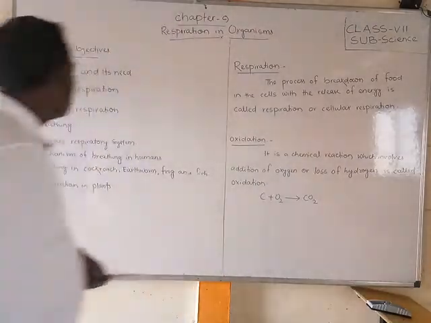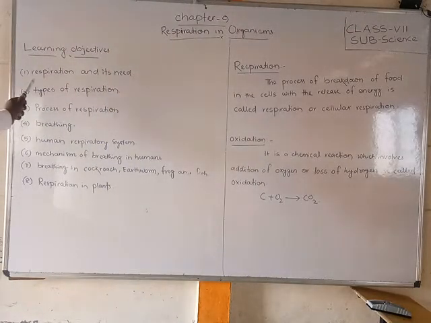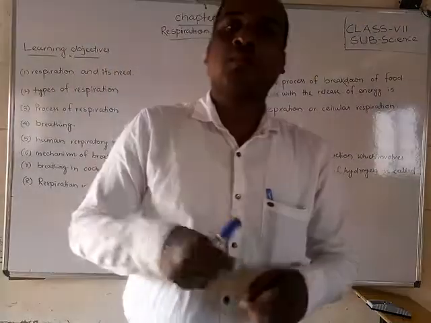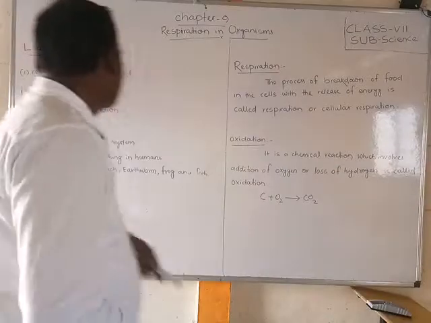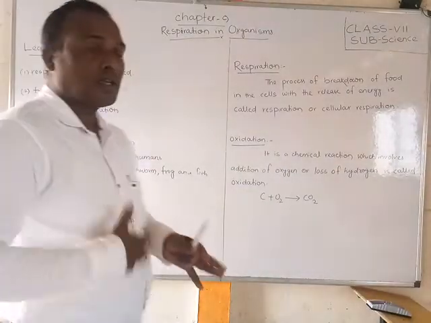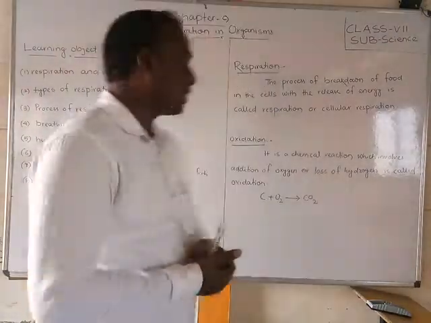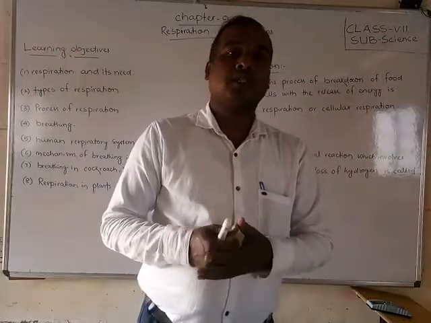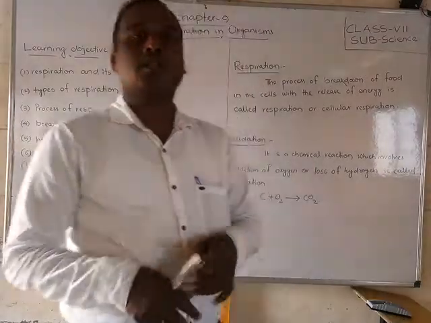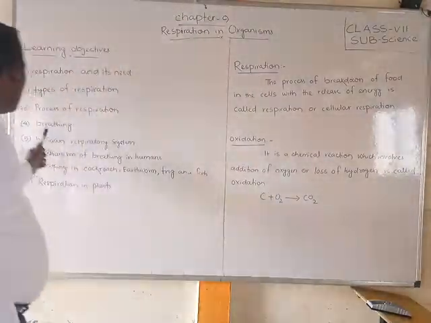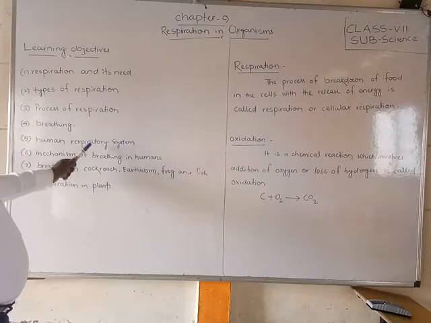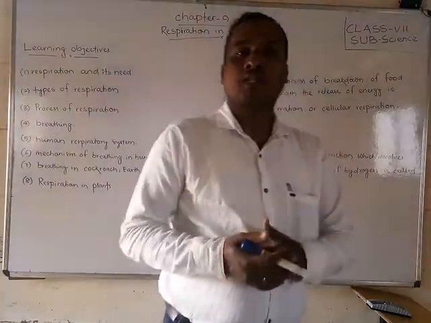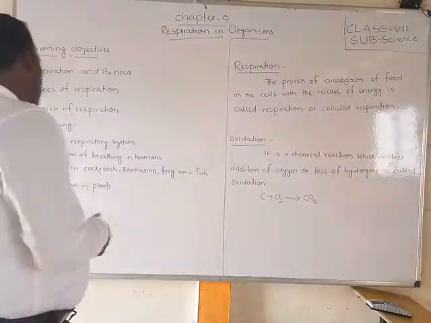Okay, so see students, here I have written the learning objectives. First, we will study respiration and its need: what respiration is, and what its importance and need are for us. Second is types of respiration. There are different types of respiration. Then the process of respiration, how it is processed and controlled in our body or in other animals. What is breathing, and the human respiratory system in our body, how the lungs work, we will discuss.